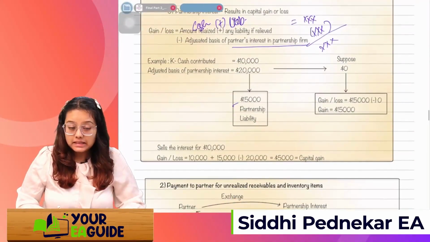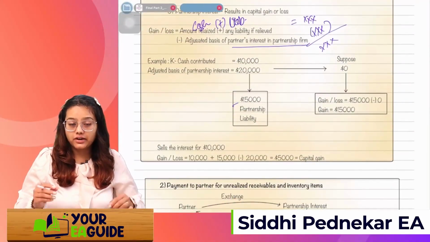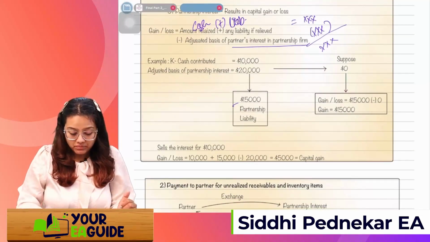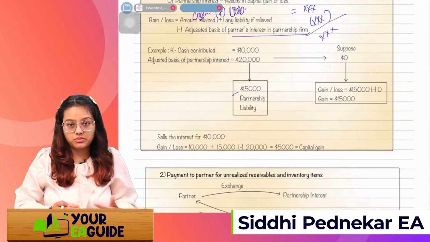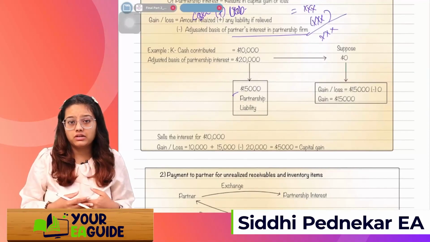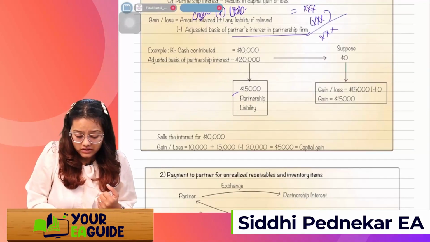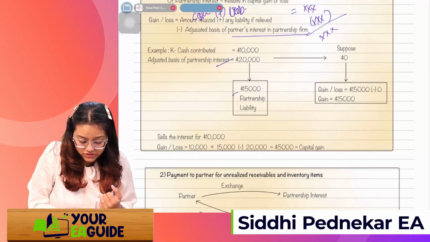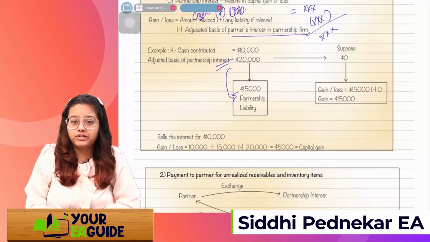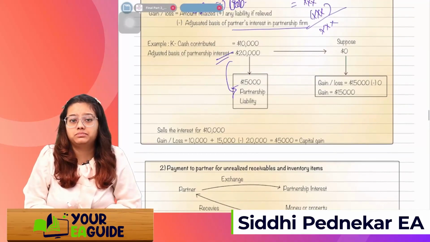For example, K contributed cash of 10,000 when he joined the partnership firm. He has contributed 10,000 cash. Now, as on the date of selling the interest, he has a partnership interest of 20,000. Adjusted basis is 20,000. Out of this 20,000, 15K is just the partnership liability.